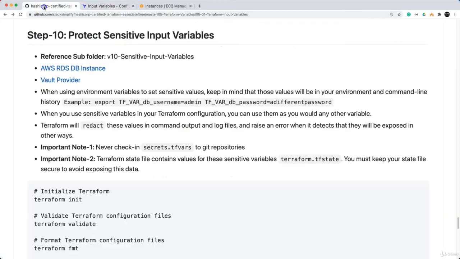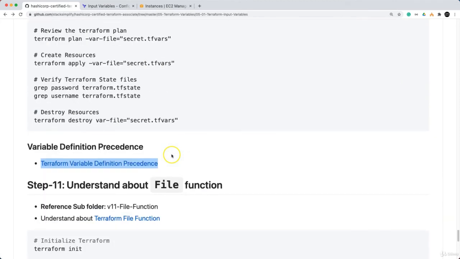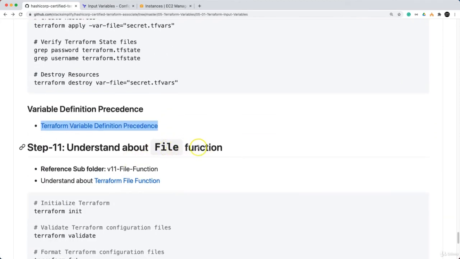So this completes the variable definition precedence, and in the next lecture we are going to understand the file function. With that, we'll close the input variables.